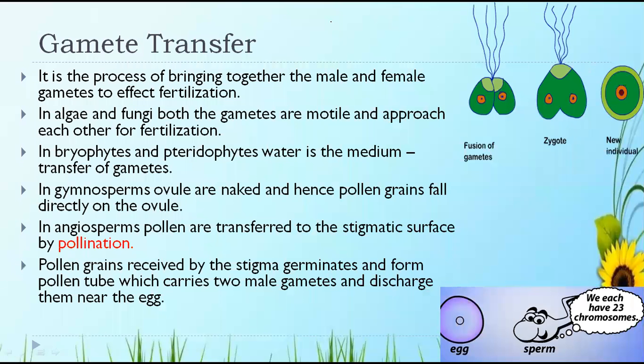Now coming to gamete transfer. Until now we were studying gametogenesis. Yes or no? And what have we studied in gametogenesis? We studied about the sexuality in organisms. We studied about haploid, diploid, yes or no? About haploid, diploid, heterogametic, isogametic or homogametic. We studied about that, and also how the gametes are formed.